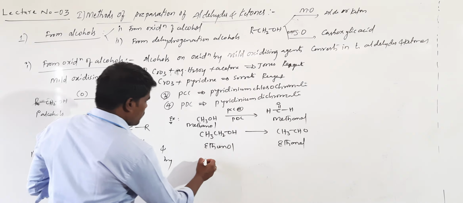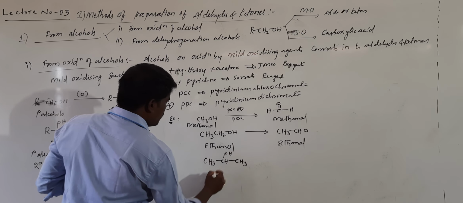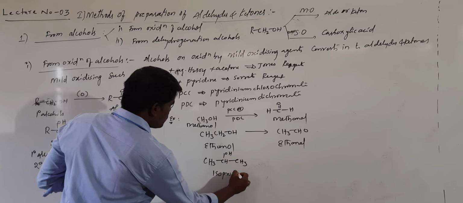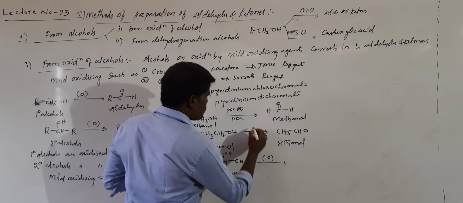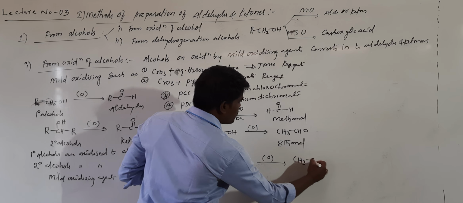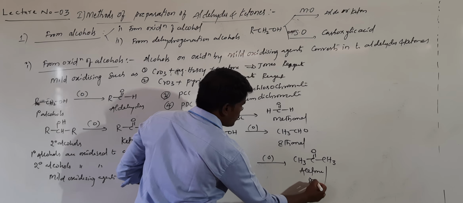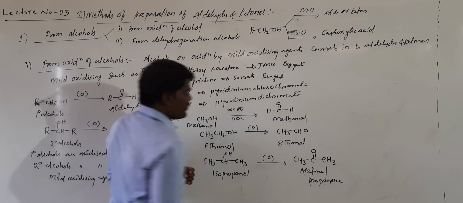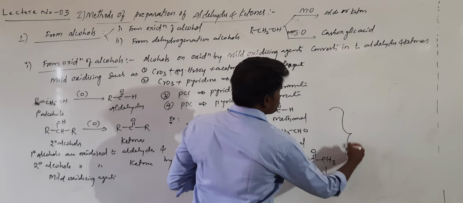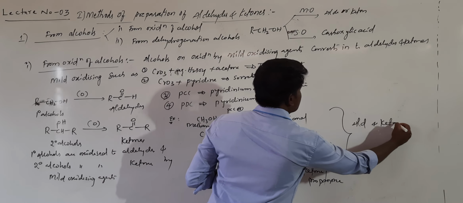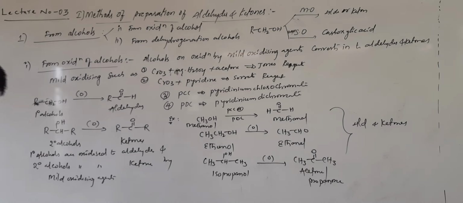Suppose you take any secondary alcohol such as CH3CHOHCH3, this we call isopropanol. This on mild oxidation will be converted into acetone, or this is also called propanone. This is the first method of preparation, which can be used for the preparation of both aldehydes as well as ketones. Okay, hope it is clear so far.